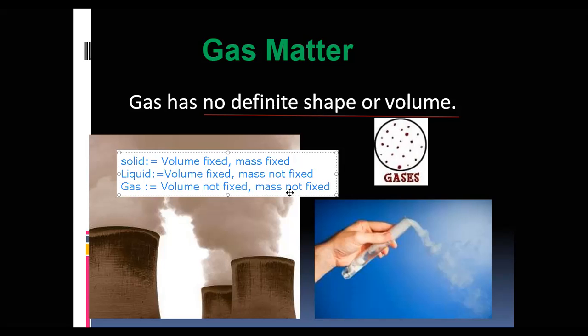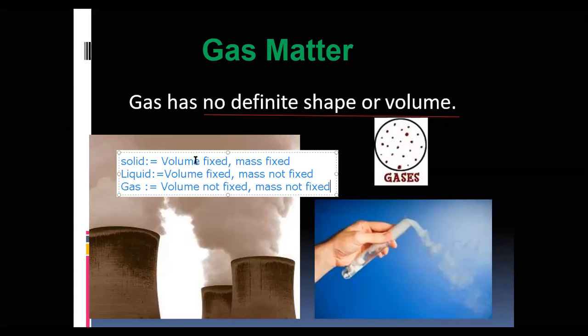In this way, we can identify among solid, liquid, gas. Volume fixed, mass fixed, both fixed, solid. Both not fixed, gas. Look here, volume and mass both not fixed, gas.